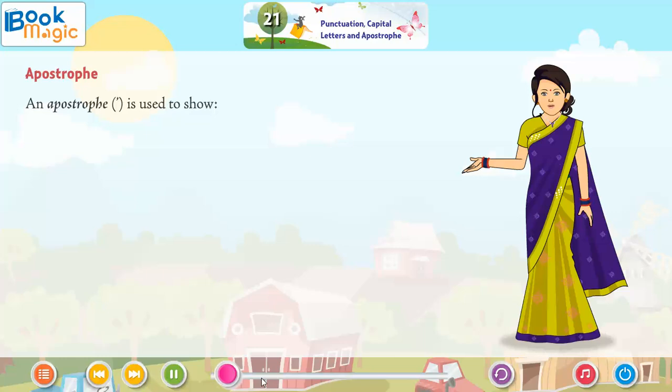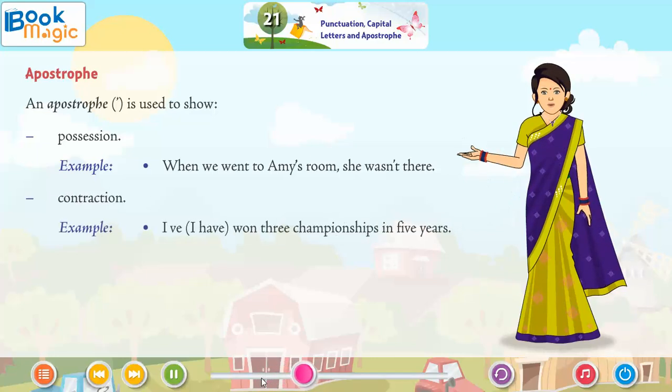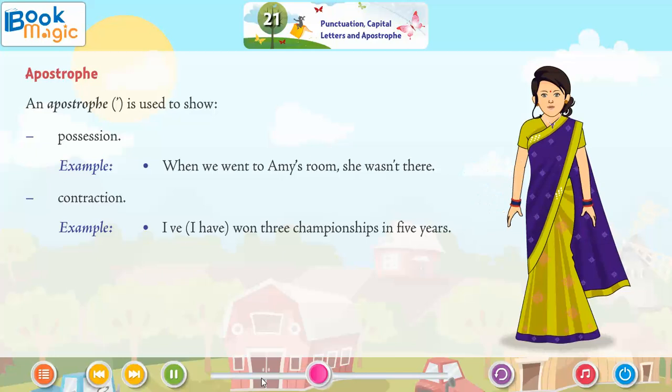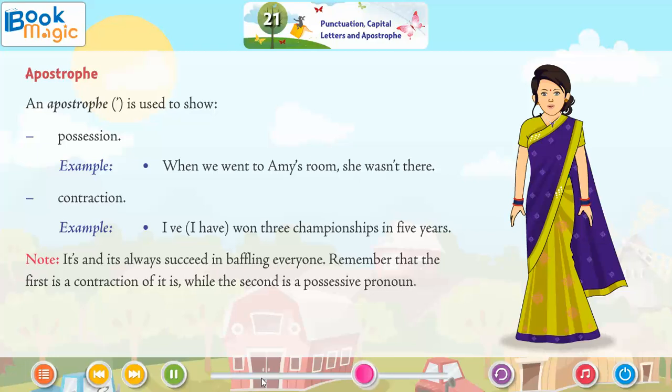Apostrophe. An apostrophe is used to show possession. Example: When we went to Emmy's room, she wasn't there. Contraction. Example: I've won 3 championships in 5 years. Note: It's and its always succeed in baffling everyone. Remember that the first is a contraction of "it is," while the second is a possessive pronoun.